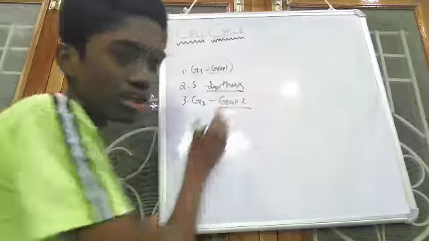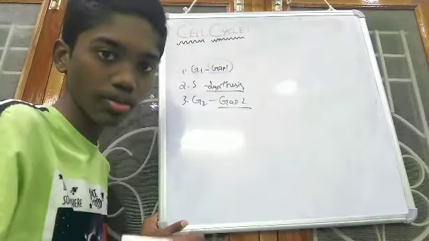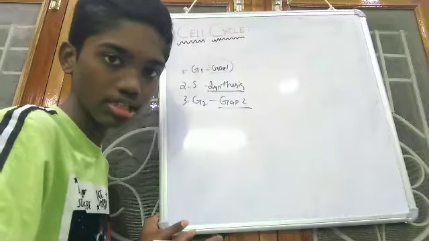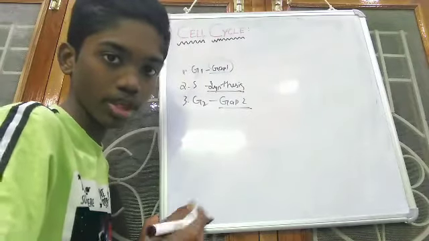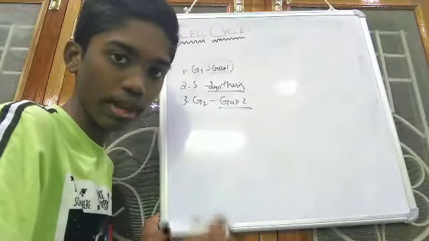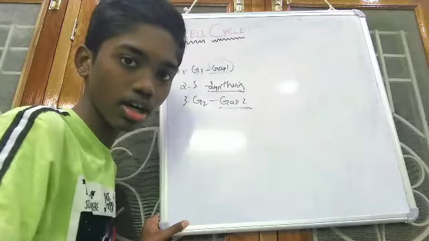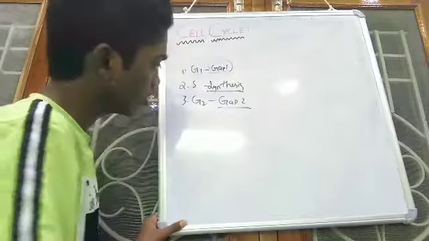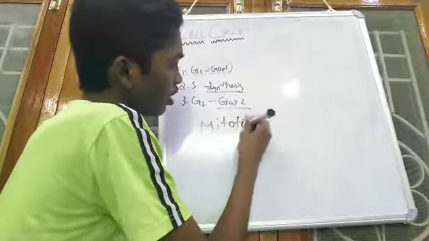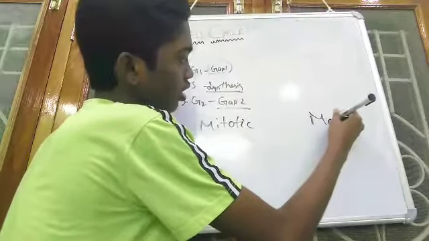So in the synthesis phase DNA is replicated and chromosomes are duplicated, and in the gap 2 phase all the cell organelles are copied, making the chromosomes ready for the mitotic division, or it may be meiotic division as well. So next, the next process is mitotic or meiotic.